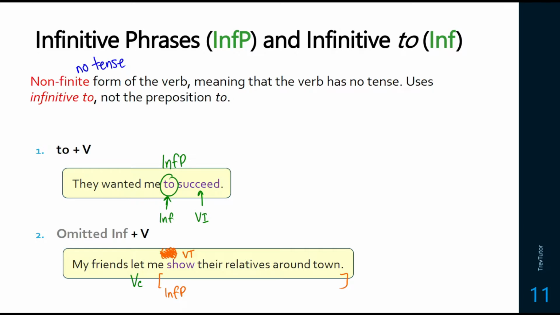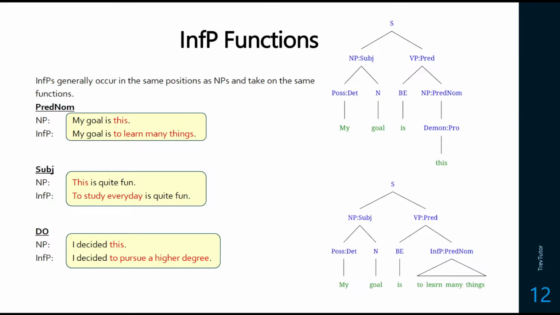So infinitive phrases generally take on the same types of functions and positions as noun phrases or adverb phrases. So we can compare a lot of these to just regular noun phrases. So for example, we can have a sentence that says, my goal is this, and that would be the top tree above. My goal is the subject, is a be verb, and then this would be a predicate nominal noun phrase. So when we have an infinitive phrase there instead, it's still going to be in exactly the same position. We're just going to get a little bit more out of it.